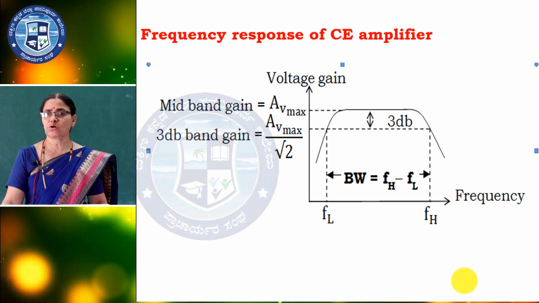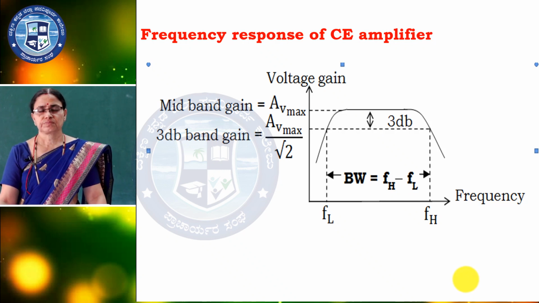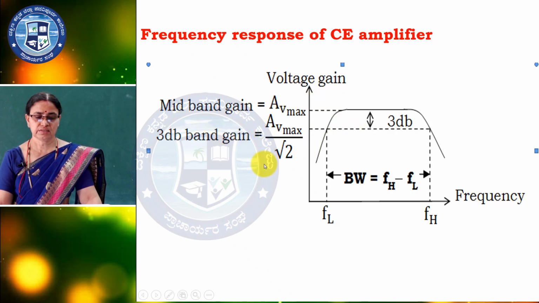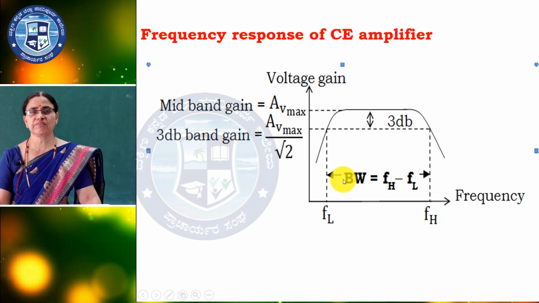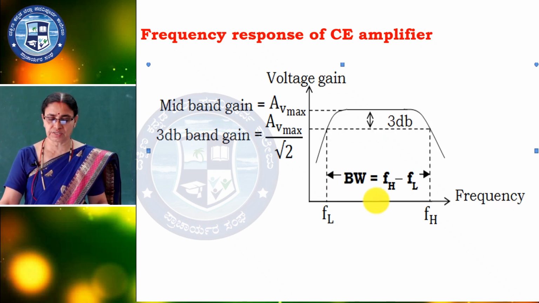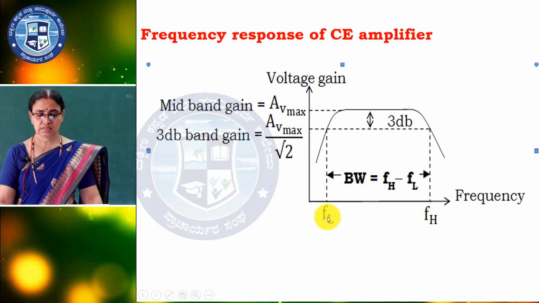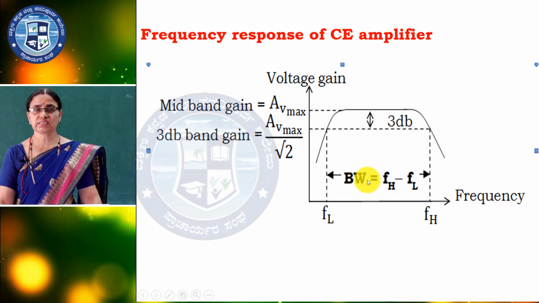Now, frequency response of the CE amplifier. Here is the curve, the CE amplifier curve we already discussed before, that is the bandwidth. Here is the voltage gain, this is the midband gain, this is the 3 dB gain. The difference between the higher cutoff frequency and the lower cutoff frequency, FH and FL. FH means higher cutoff frequency, FL means lower cutoff frequency. Bandwidth is the difference between these two. And here 3 dB, I already told what is 3 dB, why it is like that.